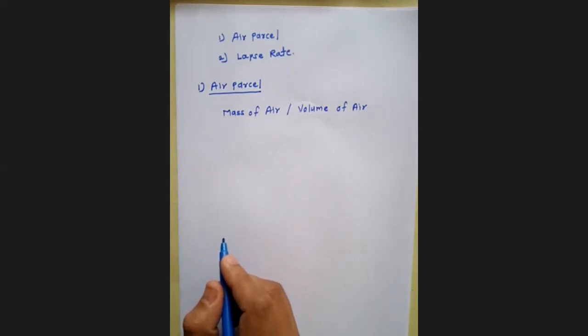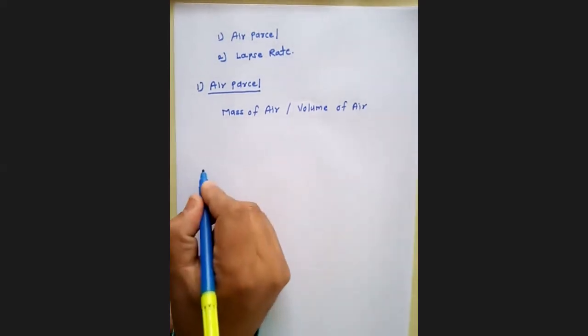As we have seen in thermodynamics, system and surrounding. System is the part of the universe under observation, same as the volume of air under observation is known as air parcel.